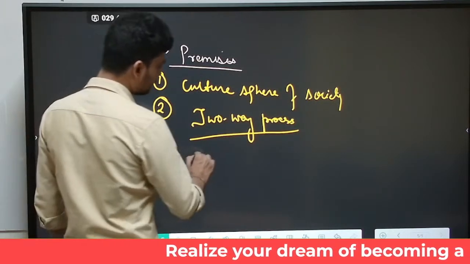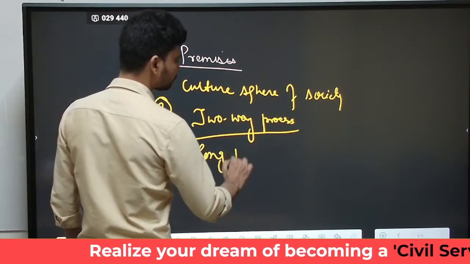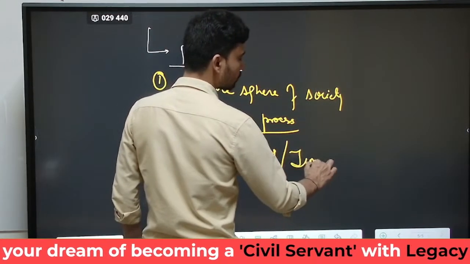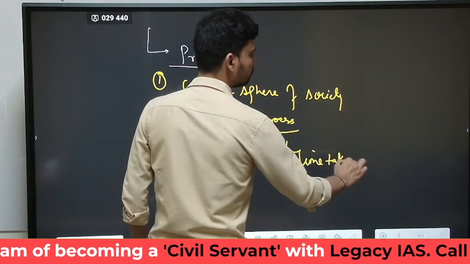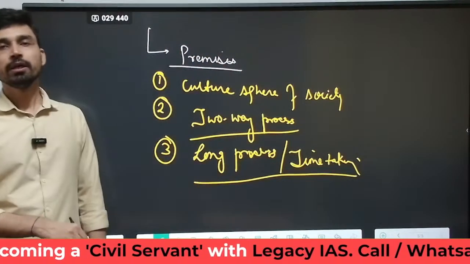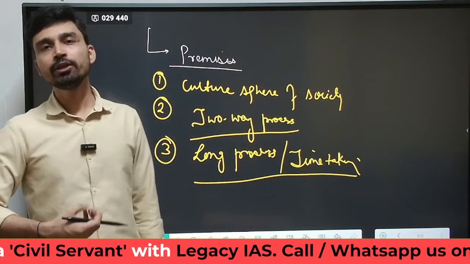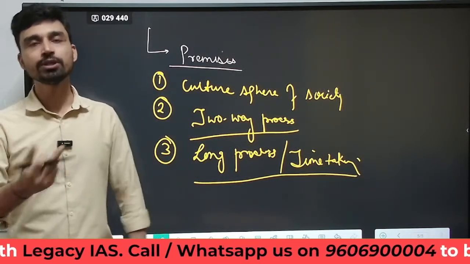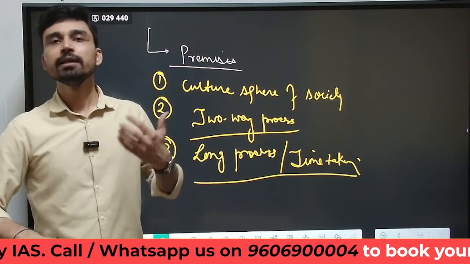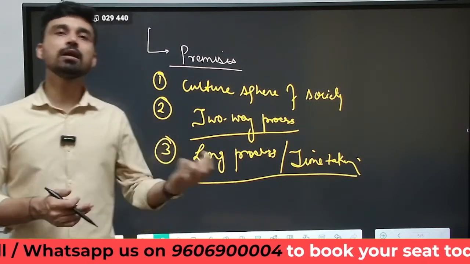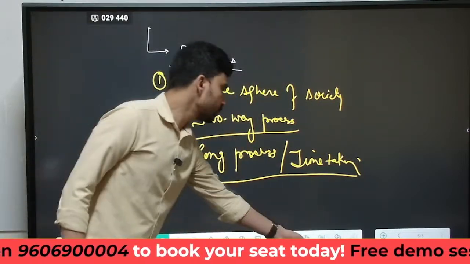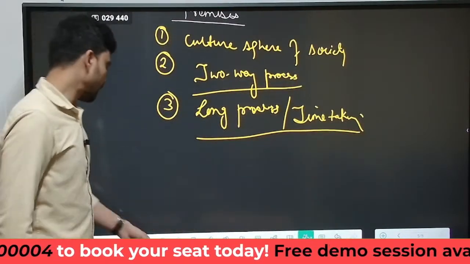Third, we can say it is a very long, time-taking process, because you cannot see the result of Sanskritization in a single generation. Sometimes you have to wait for 2, 3, 4 generations, and then gradually the people of that particular community start to get relatively higher social status. That is why we call it a very long, time-taking process.